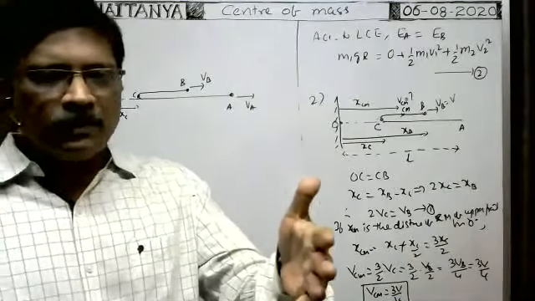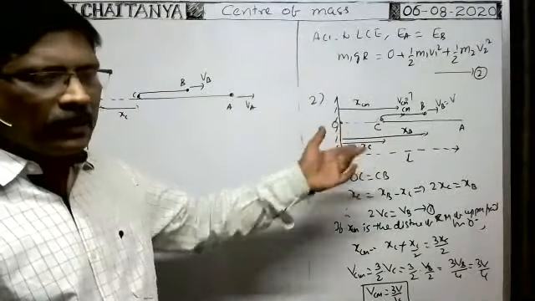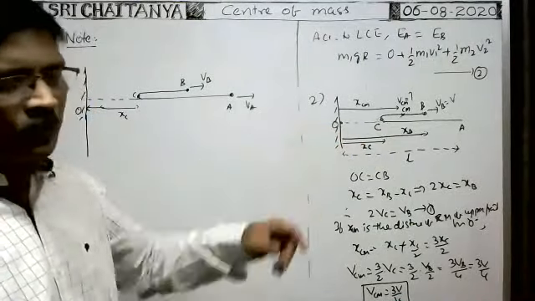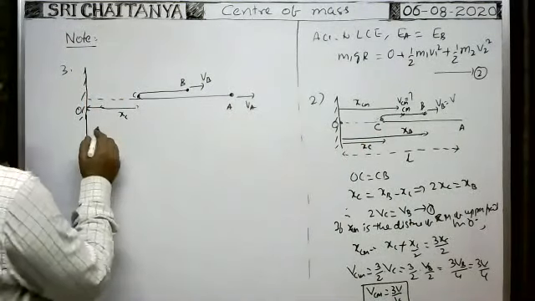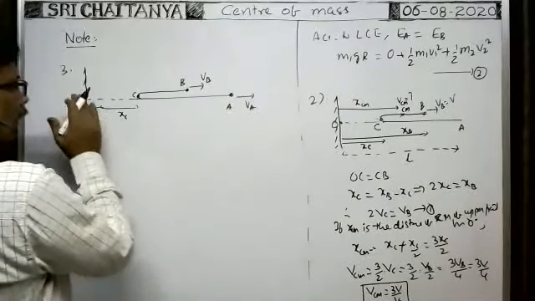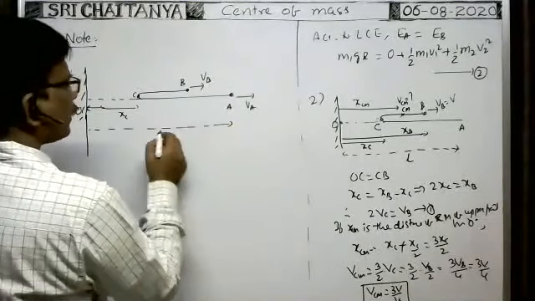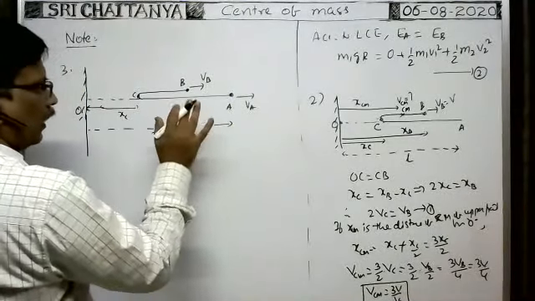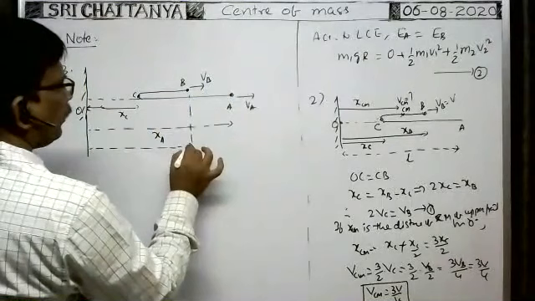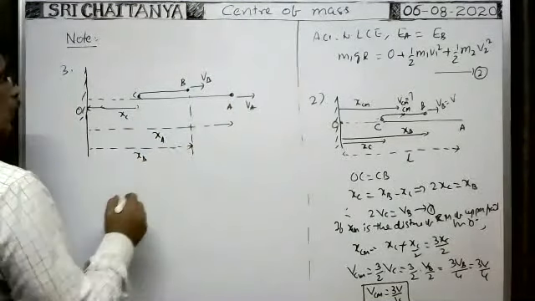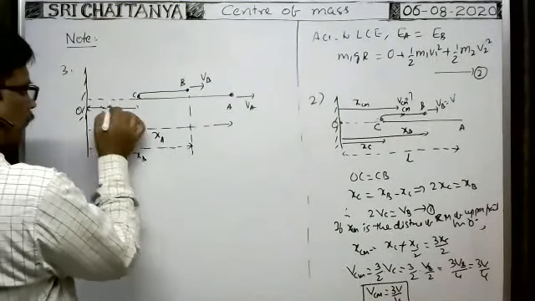Somebody else asked me just now how we got this one. If you follow this one, it becomes very easy. It is somewhat difficult compared with this one. All distances must be measured from the rigid support only. End A is at a distance XA at a certain instant. At that instant, end B is at a distance XB. End C is at a distance XC from the rigid support.